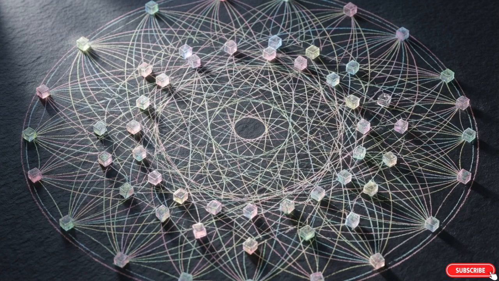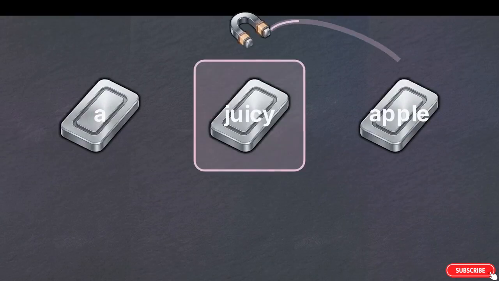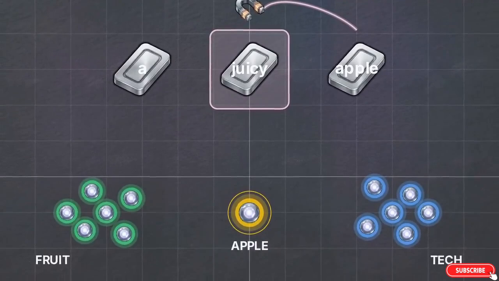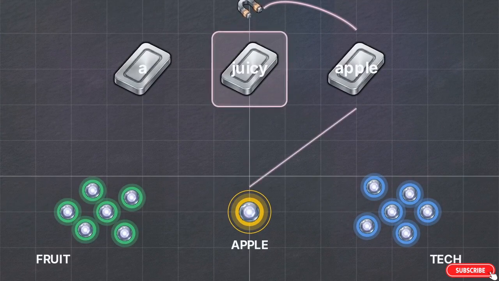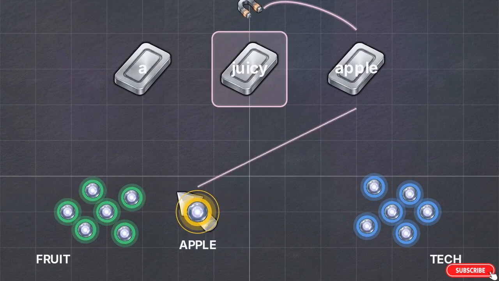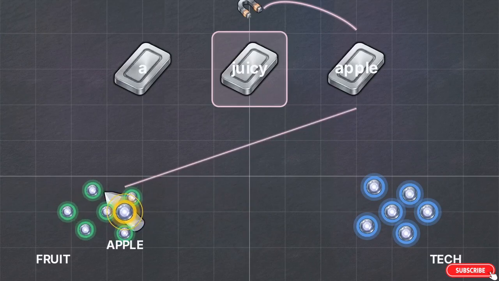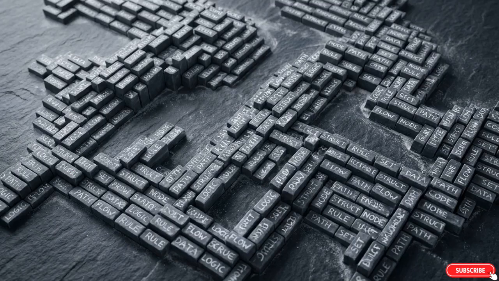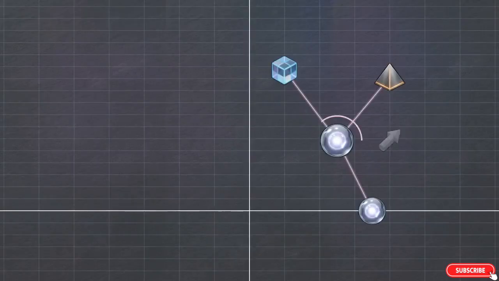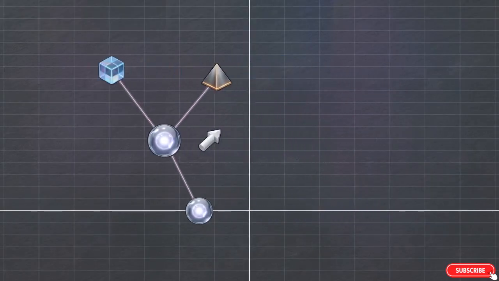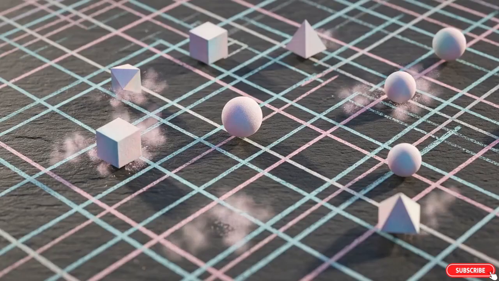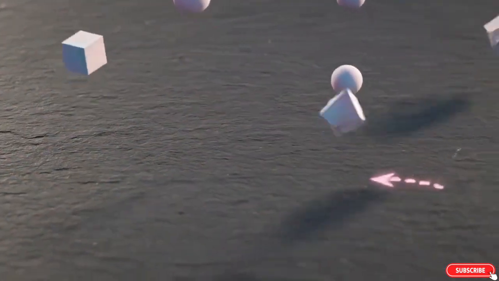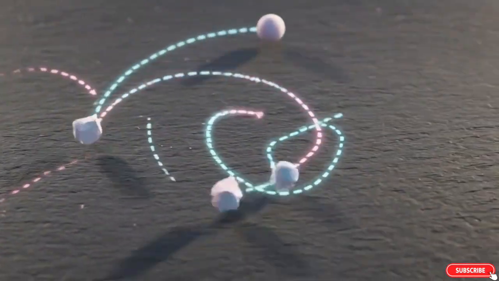It relies on a mechanism called attention. Attention is a mathematical process that assigns weights to surrounding words. If the word juicy appears nearby, the system pulls the coordinates for apple toward the cluster of fruit, away from the tech companies. This dynamic remapping allows modern models to maintain a coherent topic over thousands of words. By calculating how words influence one another's position in space, AI transitioned from a static dictionary of numbers to a system that tracks the fluid, shifting relationships of human language.